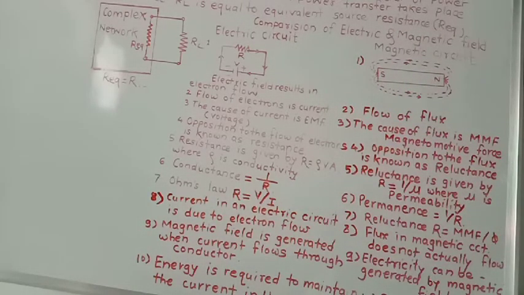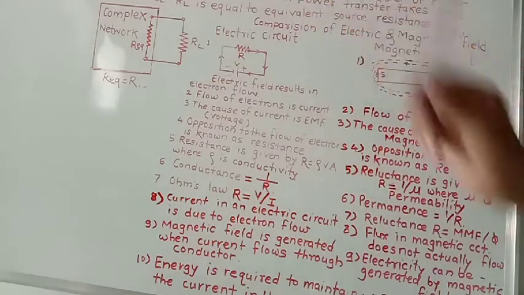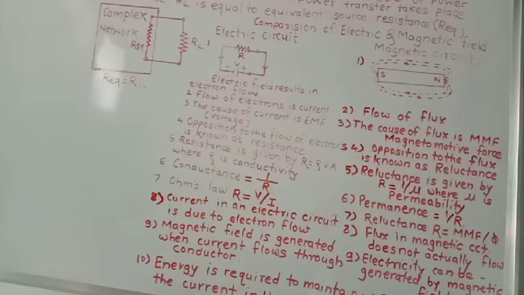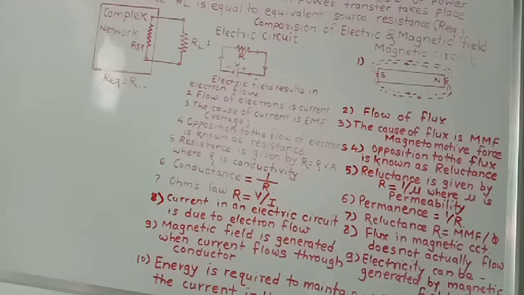We know that in electronic circuits there are a number of stages, and if we want to transfer power from one stage to another, then this theorem is useful. For example, when the output power of a power amplifier, which is some watts, is to be transferred to a loudspeaker, the loudspeaker's impedance should match the output of the power amplifier.